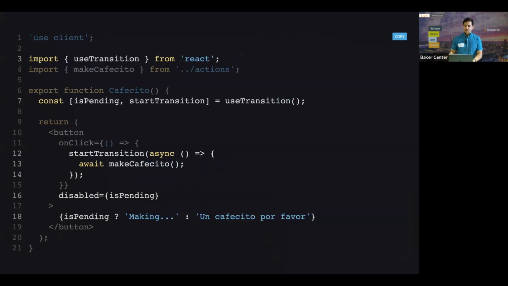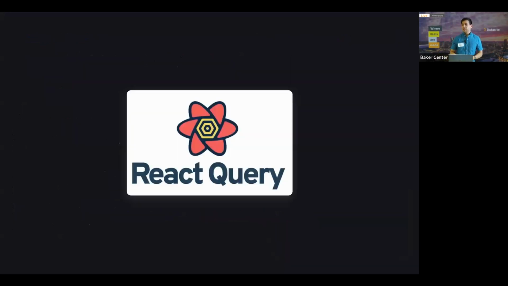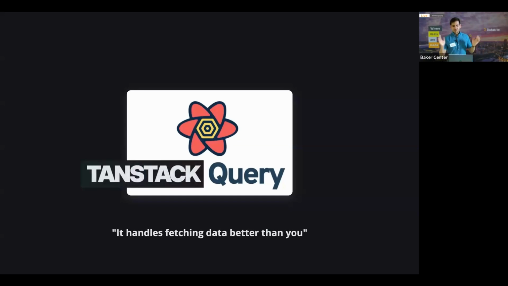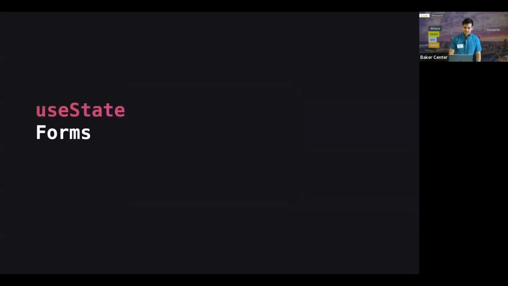There's also React hooks that really help handle those pending states so that you don't have to. And of course, there is React Query, which really, this is one of those things that I wish was built into React because it's extremely useful and it does do all of that boilerplate for you. So handling loading states, error states, even things like caching, retries, etc. TanStack Query. But the main point is that it handles fetching data better than you.